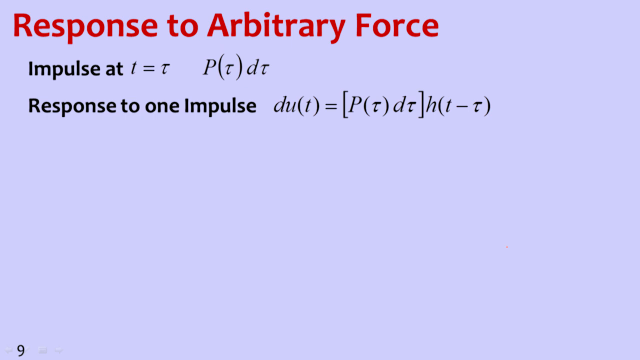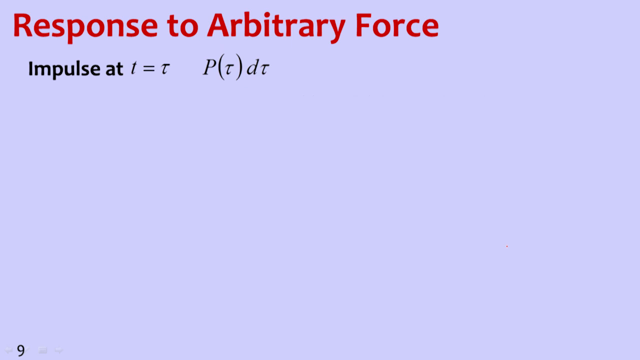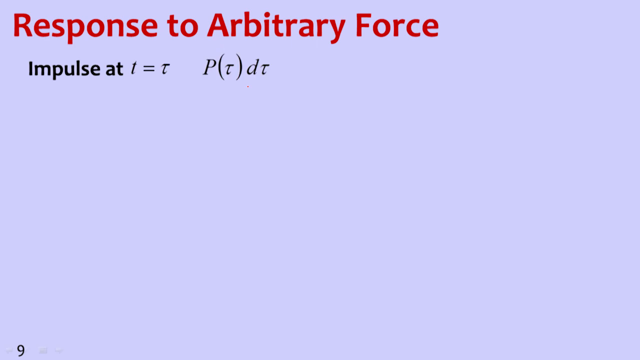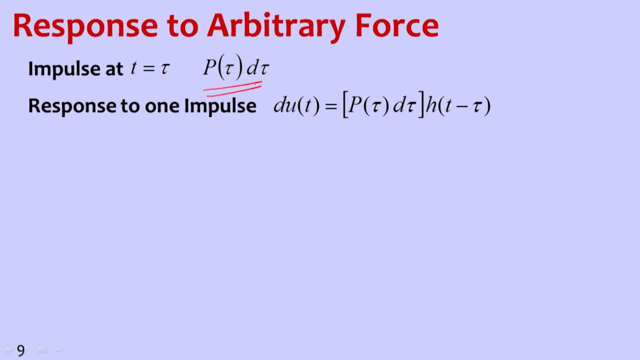Now, till now what we have discussed is the response due to unit impulse. If the impulse has some other value, how will the response look? If we first find the response due to unit impulse and multiply it with the impulse value at time t equal to tau, then we will get the response due to that impulse. You can see h of t minus tau is the response due to unit impulse.